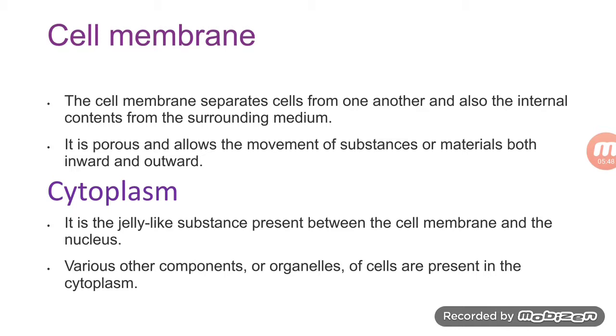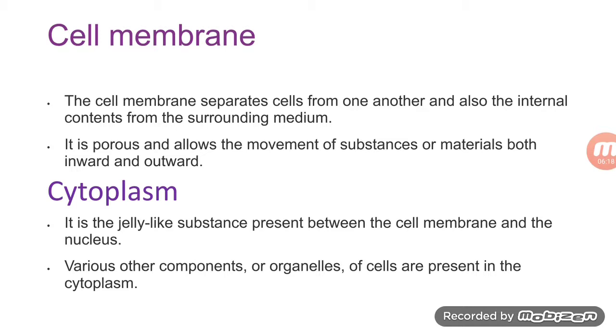Eukaryotic cells have definite structures. The first one is cell membrane. The cell membrane separates cell from one another and also the internal content from the surrounding. The cell membrane is basically porous, that is, it has pores on the walls which allow the inward and outward movement of the particles into and out of the cell.